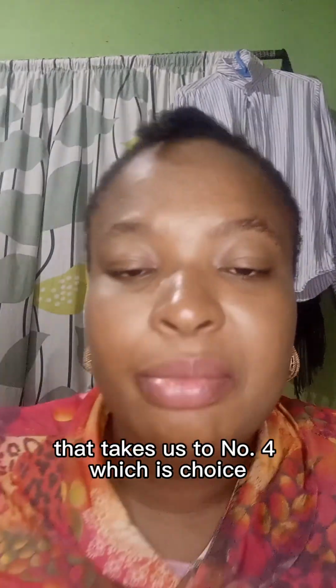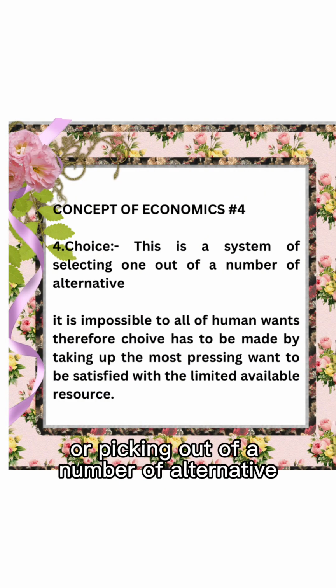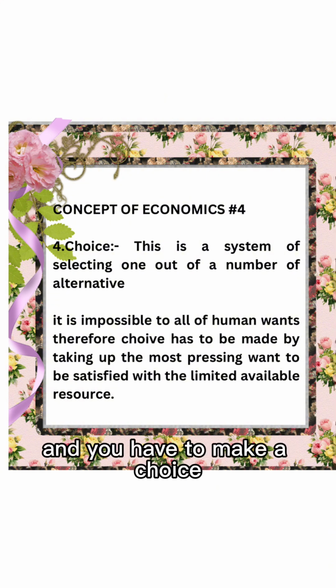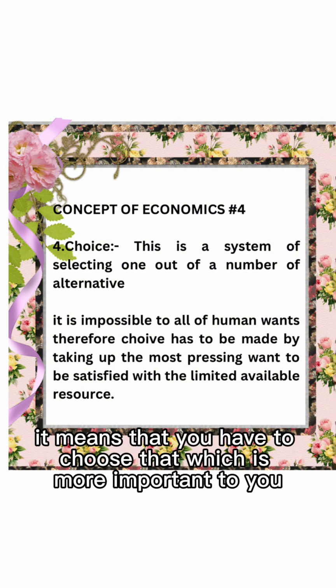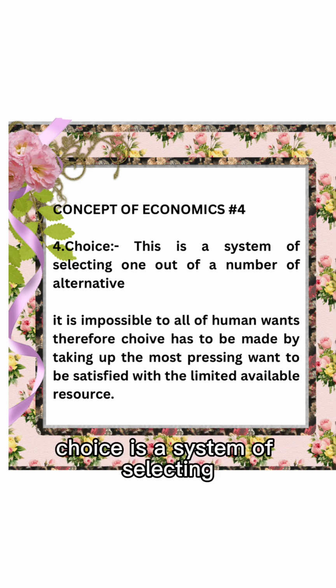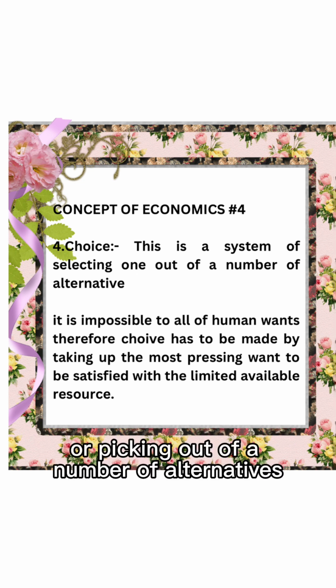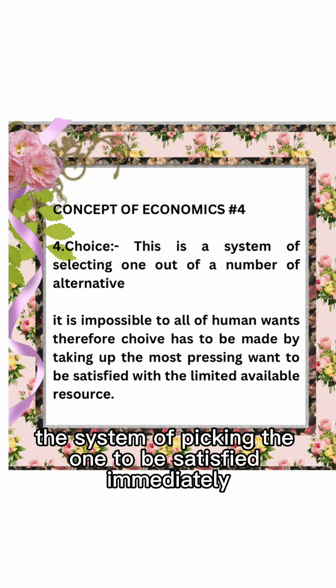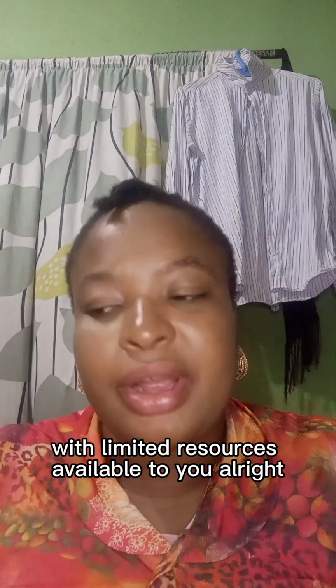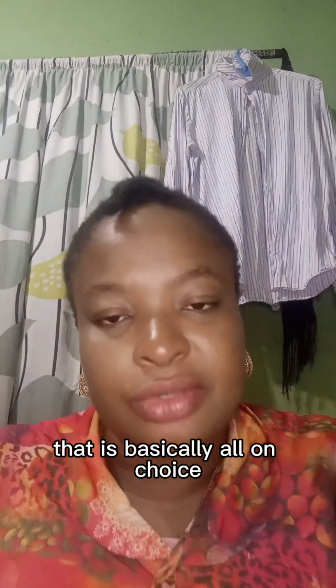That takes us to number 4, which is choice. This is the fourth concept of economics: choice. Choice is simply a system of selecting or picking out of a number of alternatives. You have a shoe, you have a shirt, you have a face cap, and you have to make a choice. It means that you have to choose that which is more important to you. It's a system of picking the one to be satisfied immediately with the limited resources available to you. That is basically all on choice.